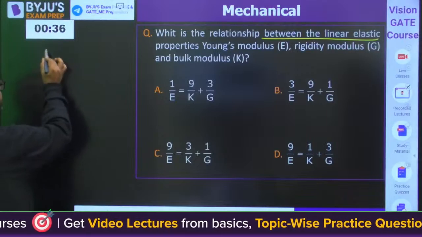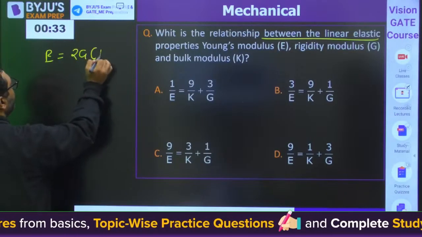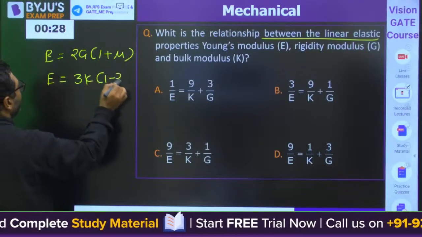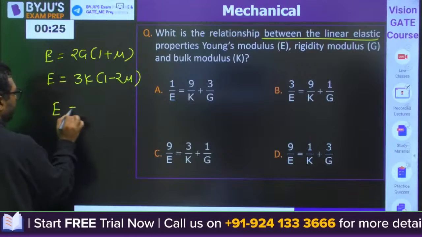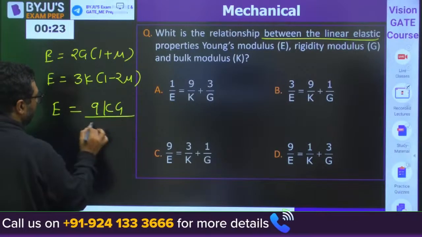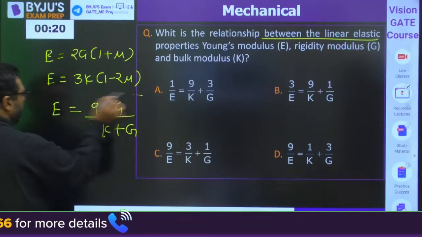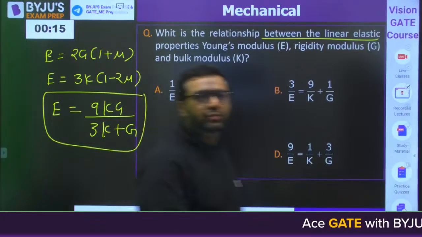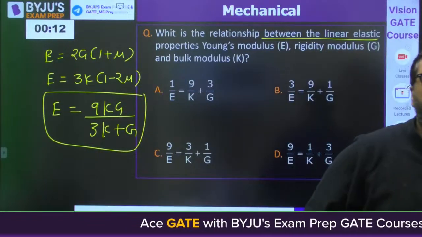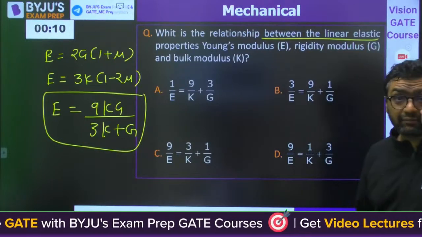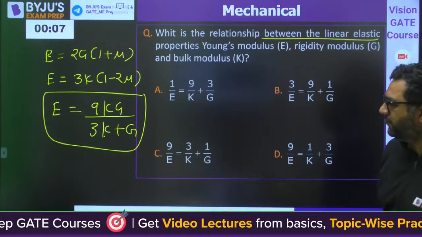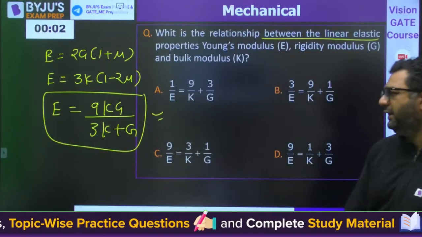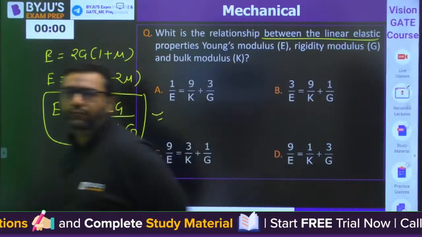You know E is equal to 2G(1 plus mu), E is equal to 3K(1 minus 2 mu), and E is equal to 9KG over (3K plus G). It is understood that we are going to use this relation. Okay? Use this relation, go for the cross multiplication. So this time solve it and get the answer. Use this relation, multiply throughout by 3K plus G, then divide by EKG. You will get the answer.